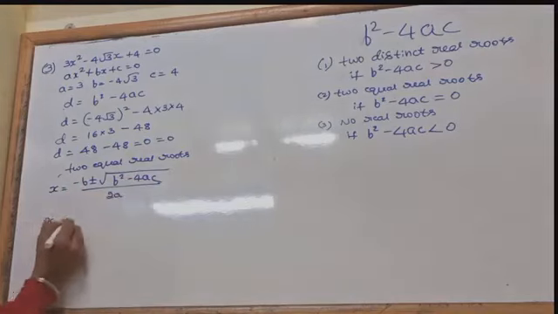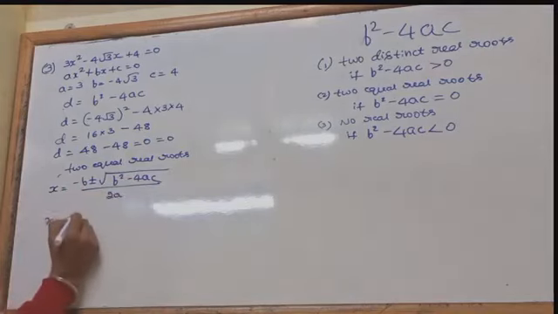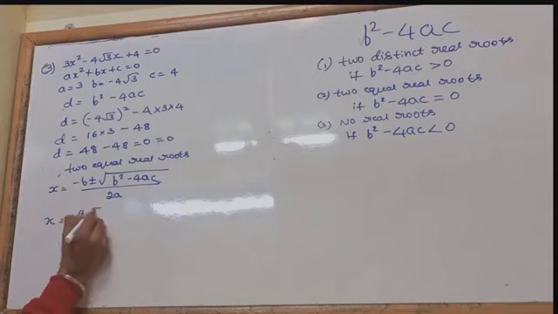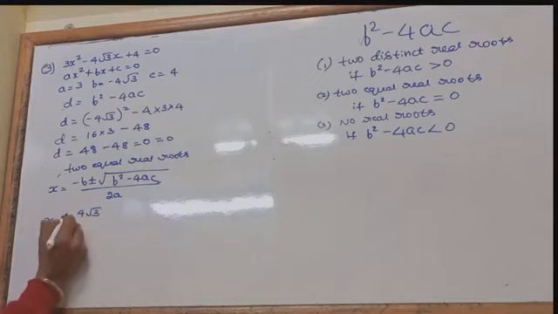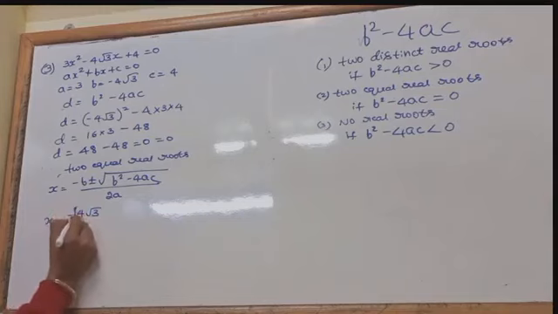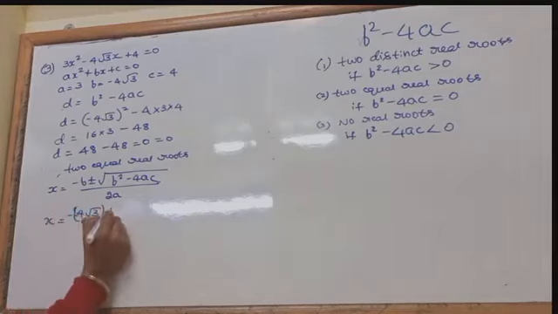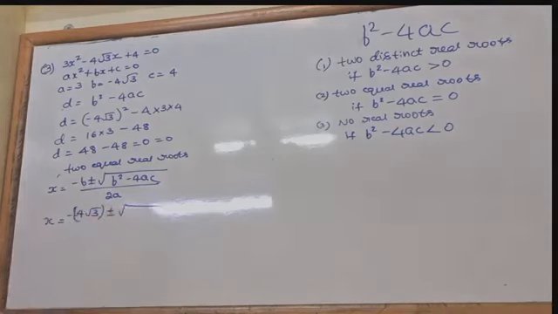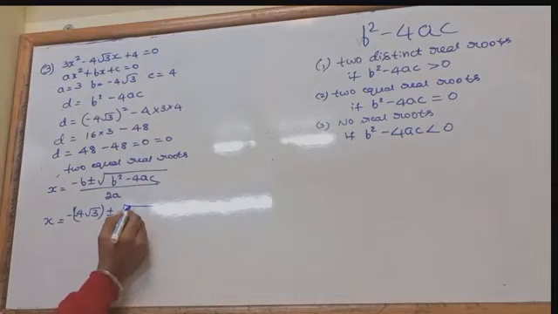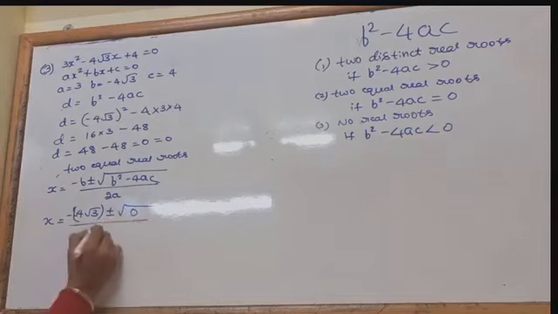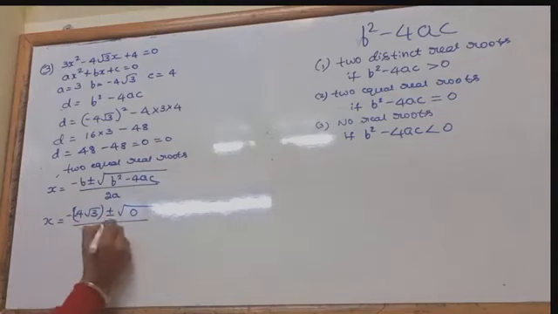So x equals minus of minus 4 root 3, plus or minus under root of b square minus 4ac, value ಏನು ಬಂದಿದೆ ನಿಮಗೆ 0. Okay. 0 divided by 2 into 3.